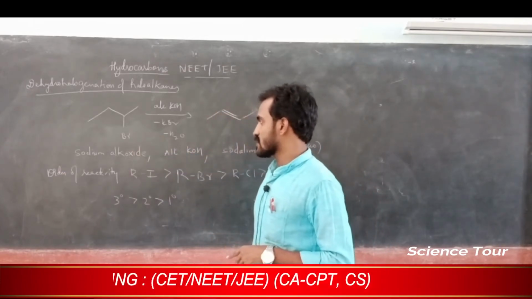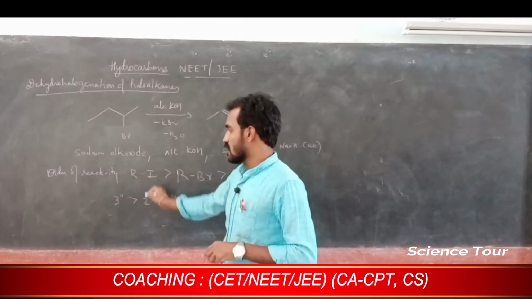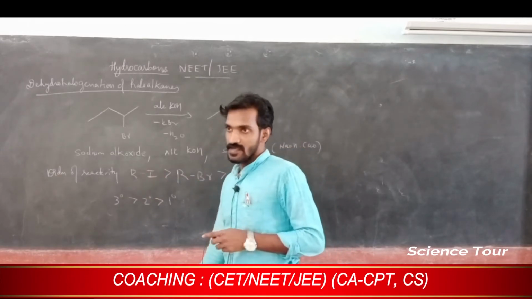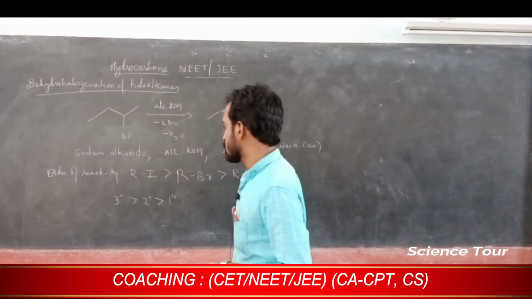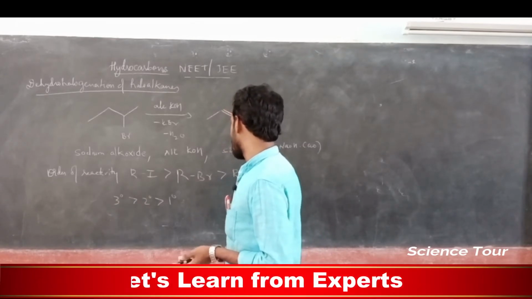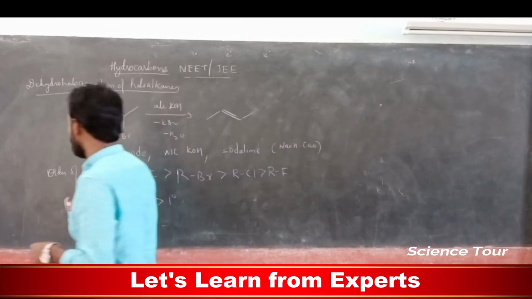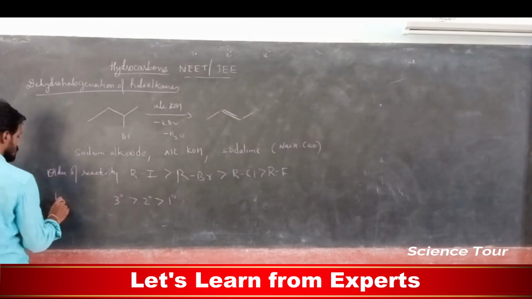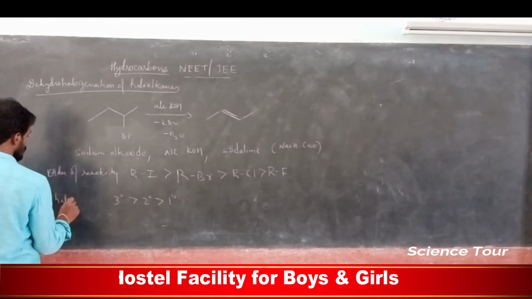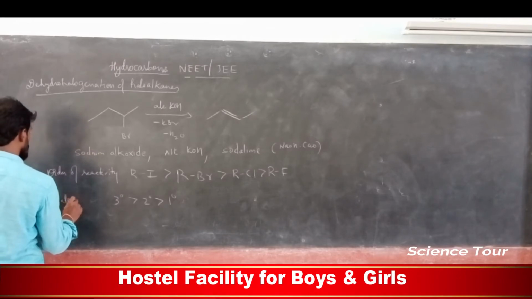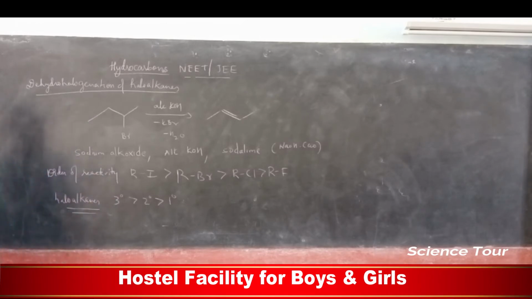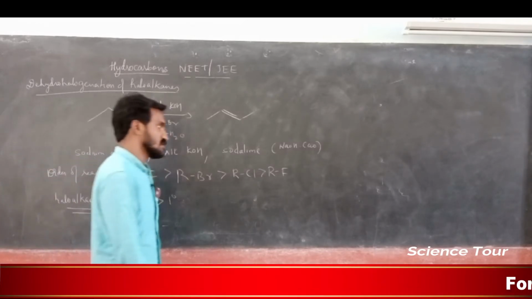The order of reactivity of haloalkanes, my dear students: RI is the highest because you can remove it easily. Next is RBr, RCl, then RF. Tertiary haloalkane reactivity is more compared to secondary, compared to primary.